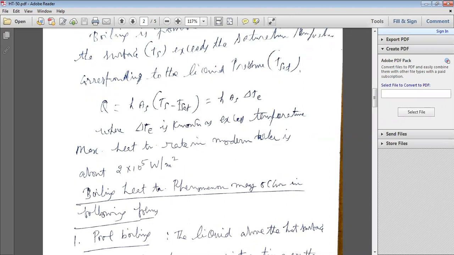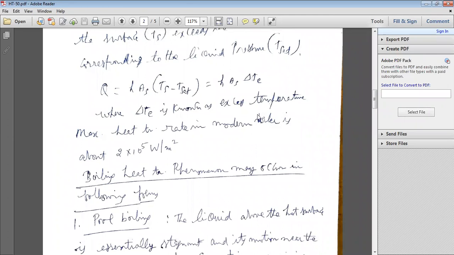So that is equal to h times A_s times delta T excess. Delta T excess is the temperature difference, the excess temperature. Only if there is excess temperature does boiling heat transfer take place. If there is excess temperature, then only boiling heat transfer takes place. Delta T excess, for excess. So higher rate of